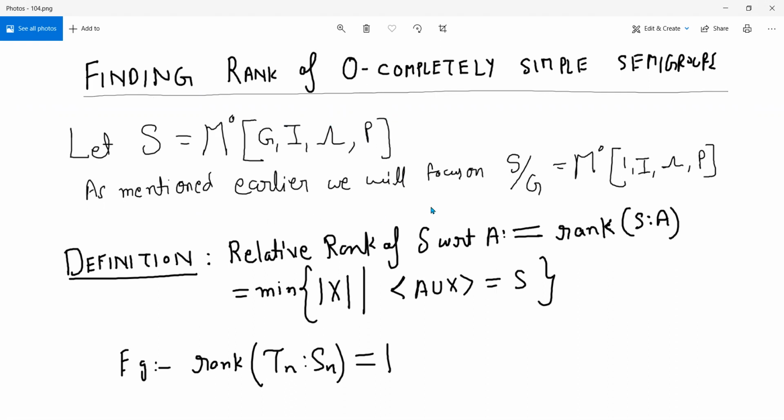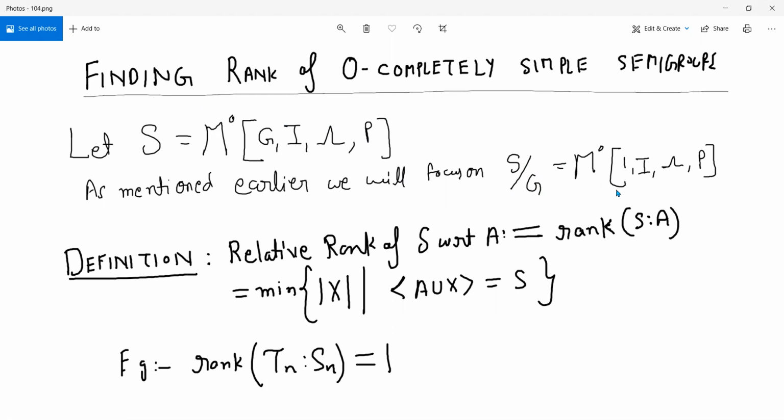Now, because we are doing the problem of semigroups, what we can do, and this is the only hopeful way to maybe start, in the sense that we want to make this problem completely combinatorial, is that we'll quotient by the group part. So this is also a completely simple semigroup. After you quotient by the group part, this is also a completely simple semigroup, but the feature is that its group part is just the identity.